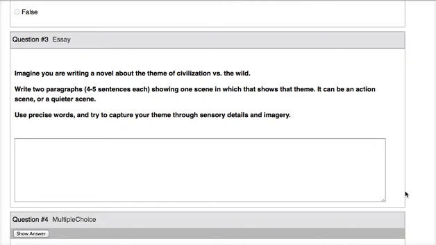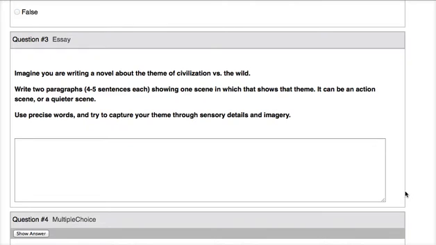Now, you're going to write 2 paragraphs from that book, which are 4 to 5 sentences each paragraph, showing one scene that shows that theme. It can be an action scene or it can be a quieter scene. And use precise words and try to capture your theme through sensory details and imagery.